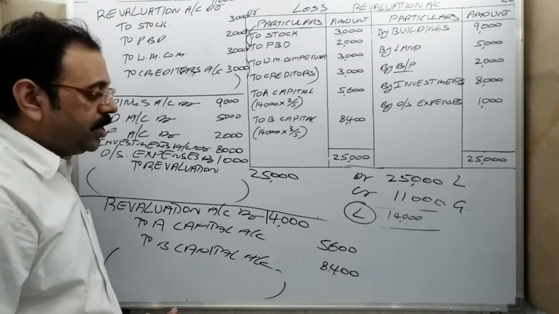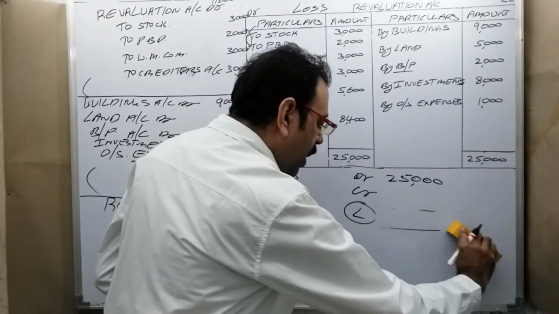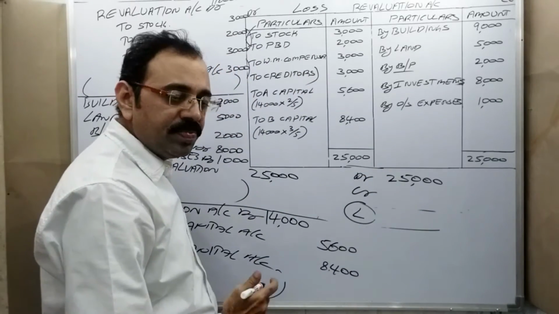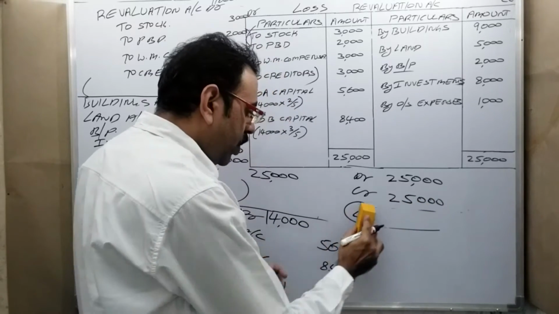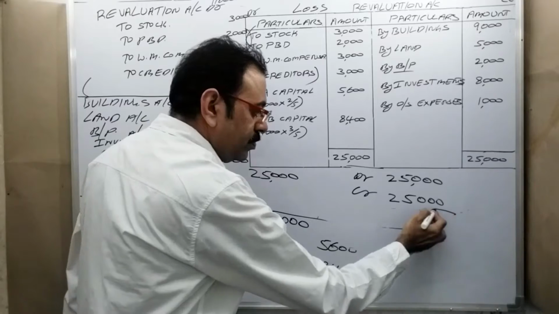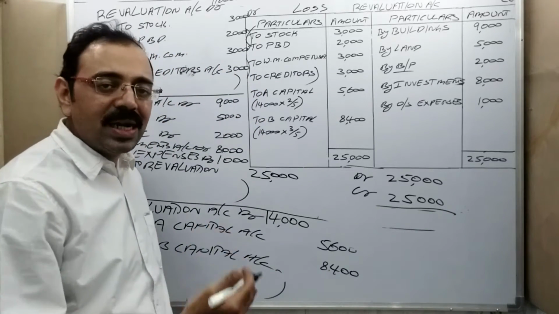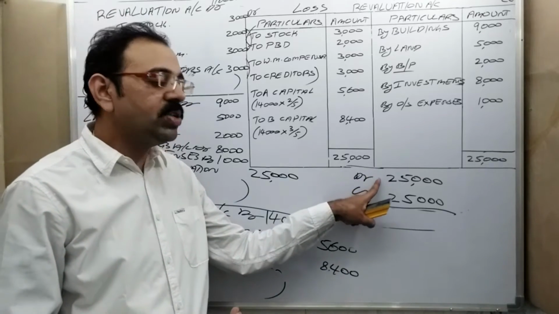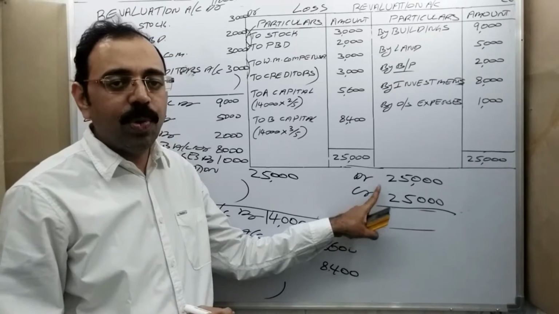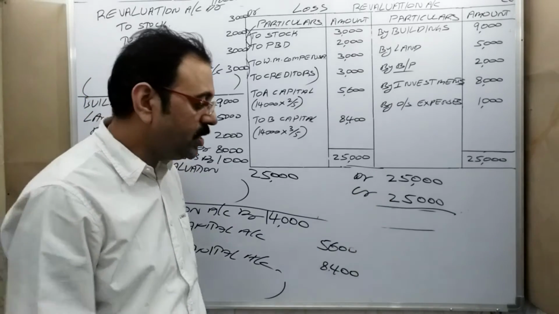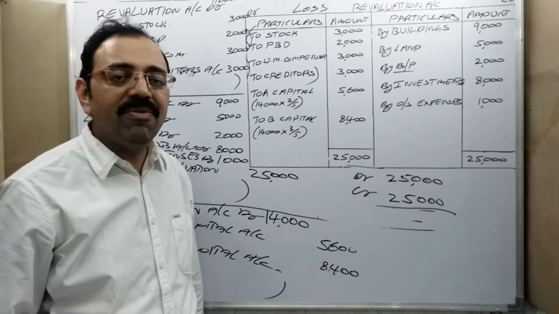Okay? And sometimes the debit side total is 25,000 and on the credit side we also got the exact amount, 25,000. Means in revaluation of assets and liabilities, whatever loss we got, equivalent to that we got profit also. Both are same. In this case, there is no balance carried down. There is no difference.